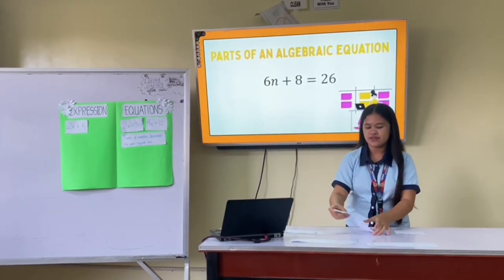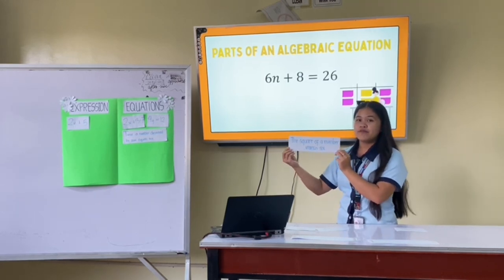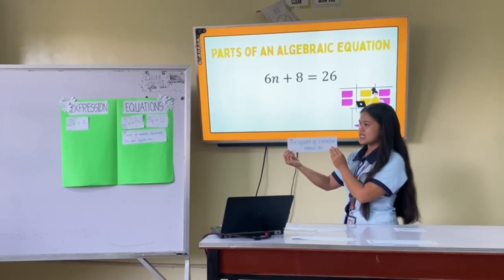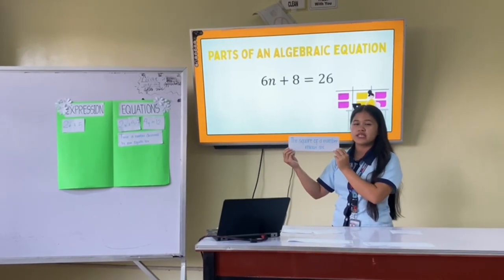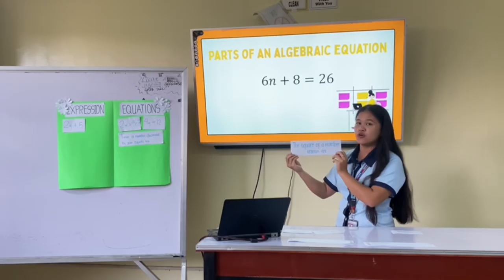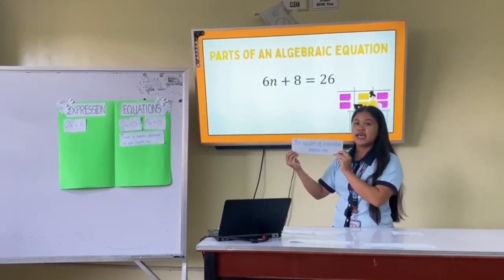Next is this one. It is also a verbal phrase. It says, the square of a number minus 6. We are going to put this one on the expression because there is no equal sign. So we can say that this is an algebraic expression.